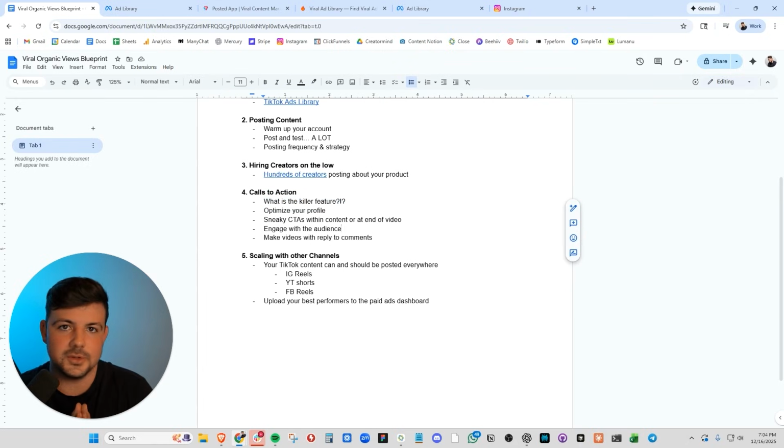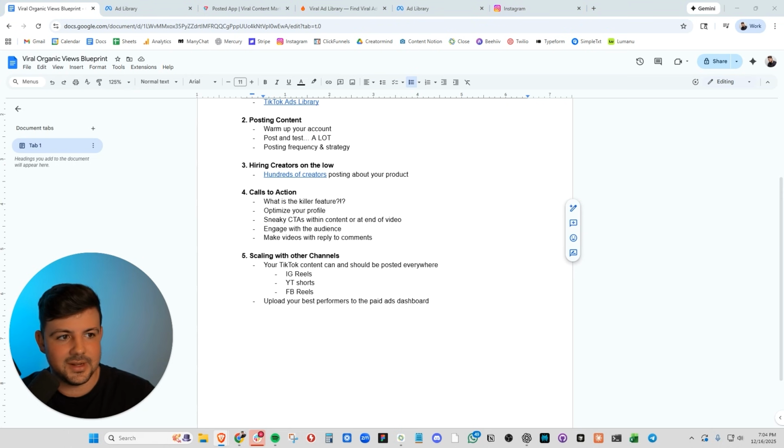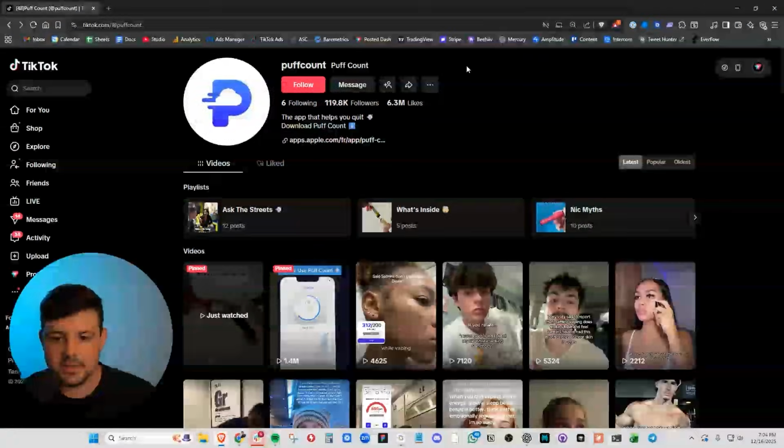If your content feels like an ad, if you are trying to sell your product too hard, it will not work. The audience on TikTok is evolving over time, and they understand when they're being sold to. Your goal is to intrigue them, again, with viral content formats, draw them in to your video so it gets organic views, and then you do a quick sneaky call to action and they're sold before they can even think about it. Something else you also definitely need to do is optimize your profile.